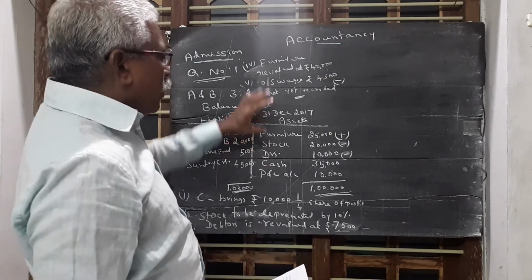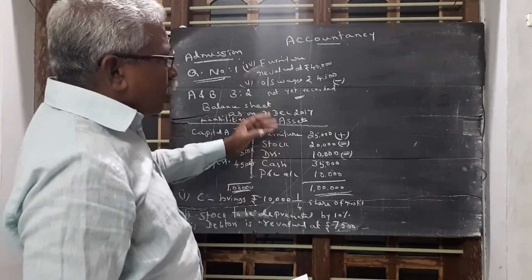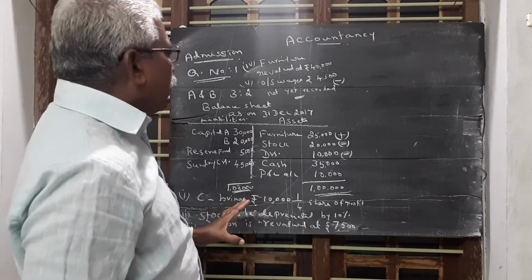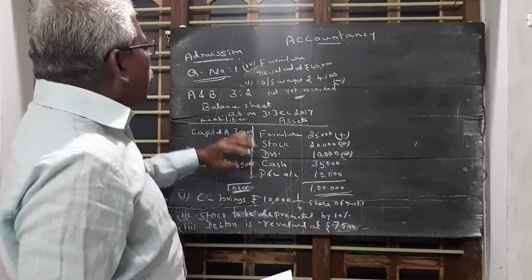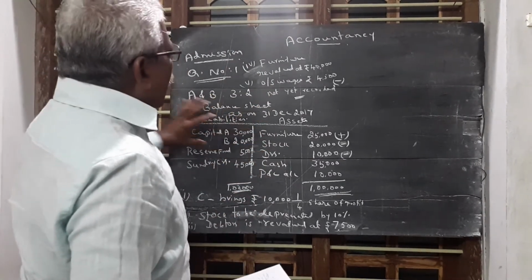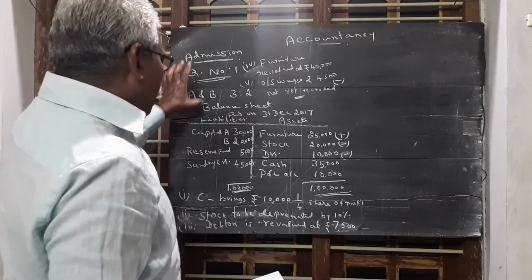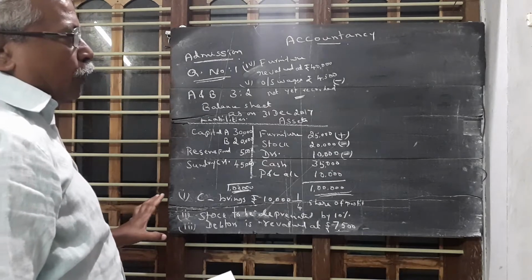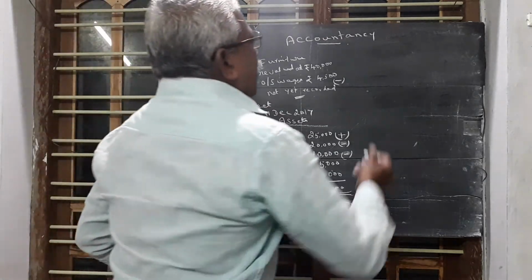So with the help of this information, we have to prepare the revaluation account. Then we prepare the capital account. Then we prepare the new balance sheet. With the help of this information, we try to solve this question. First, we do the revaluation account.